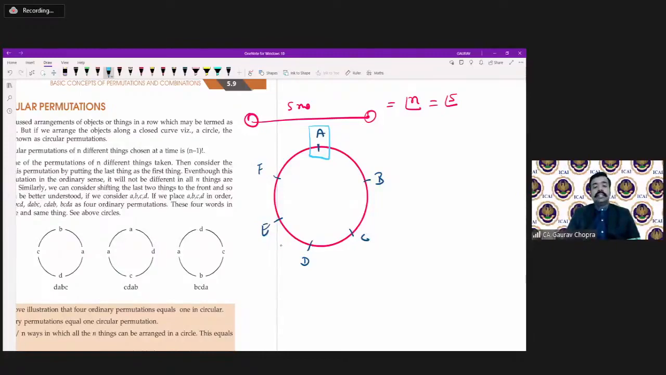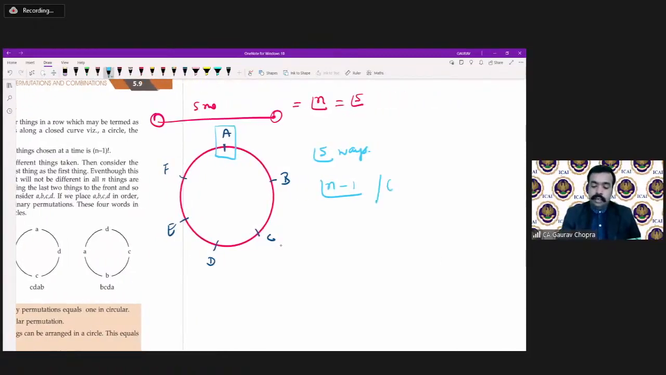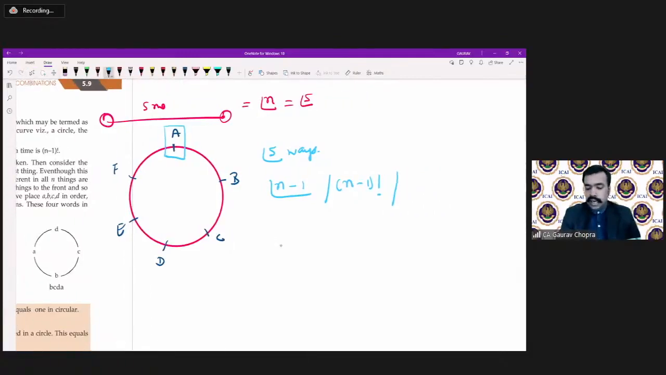So in how many ways can this be done? 5 persons can be arranged in factorial 5 ways. So in total there are 6 persons, but we are writing factorial 5 ways. So the formula becomes factorial n minus 1, or it can be written this way also, (n minus 1) factorial. Also, we can write it as nPr divided by r.